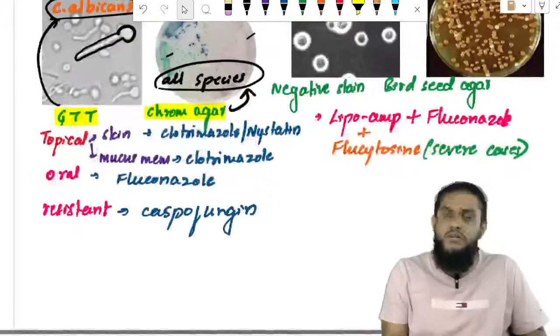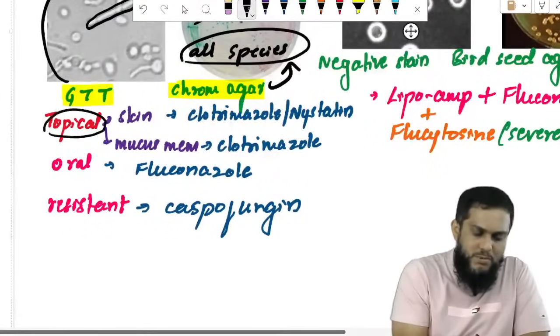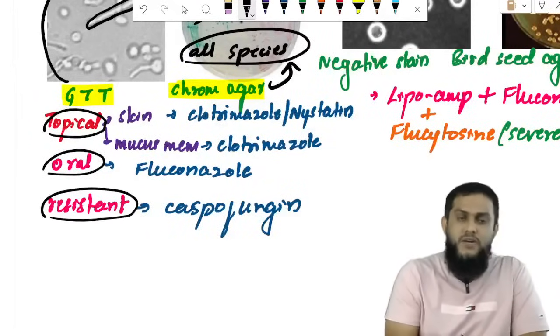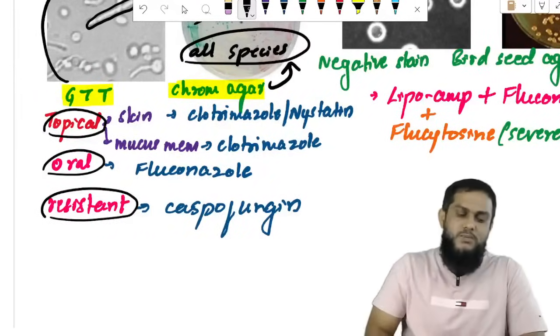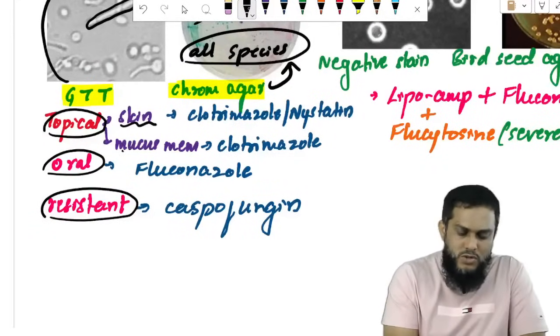Once you have identified Candida, what is the treatment? The treatment, observe here, very important. Topical treatment for candidiasis, oral treatment for candidiasis, and if the resistant Candida is there, what is the treatment? So topical treatment. If you know, Candida, just now I told, Candida affects skin and mucous membrane.